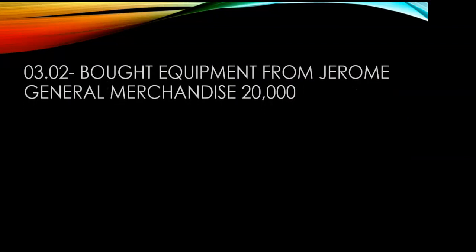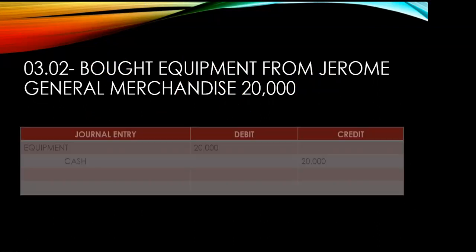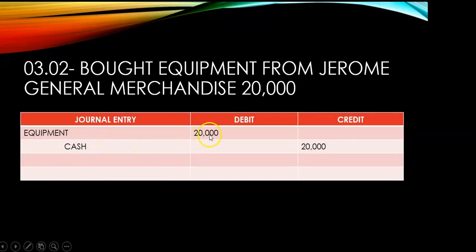Okay? So, next, we have here bought equipment from Jerome General Merchandise, 20,000. What is our journal entry for this? Debit equipment 20,000 and credit cash 20,000. So, ano yung mga word na tatandaan natin? Kapag bought, ikaw ay nagkaroon ng equipment. Always remember in accounting that accounting is very fair. If you have something to receive, you have something parted with. Kung hindi ka lang tanggap ng tanggap, meron ka ding ibibigay, meron sa iyong mawawala, diba?